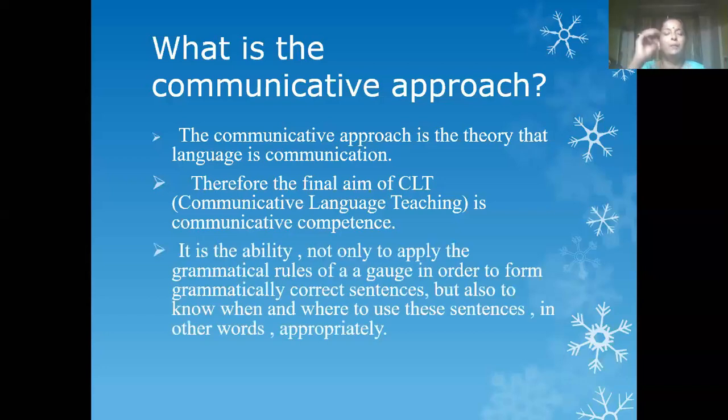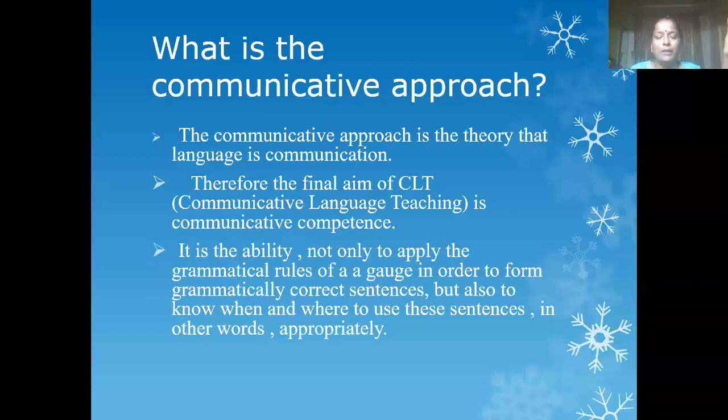So it is the ability. Now, what is communicative competence? It is the ability not only to apply the grammatical rules of a language in order to form grammatically correct sentences, but also to know what and where to use these sentences appropriately. Very important. In our day-to-day life also, people communicate with one another.